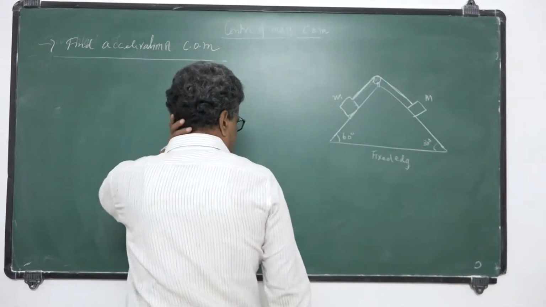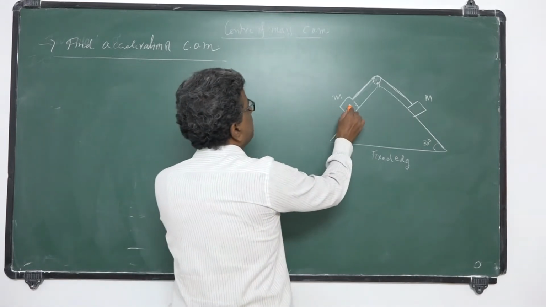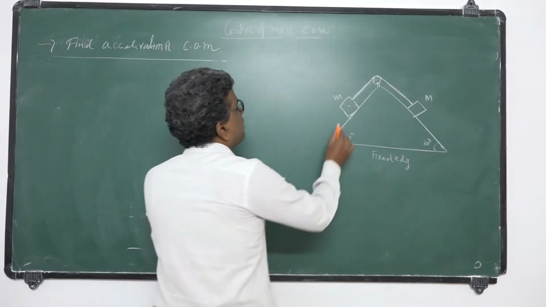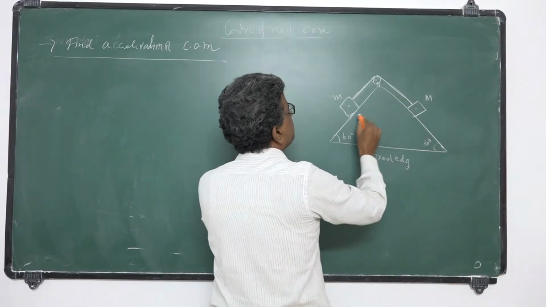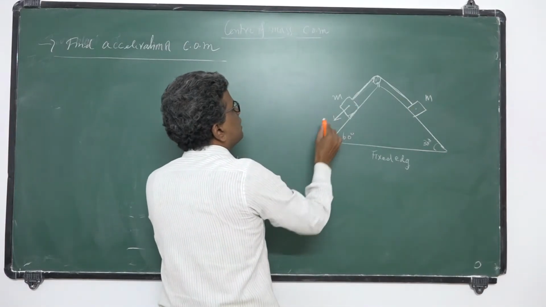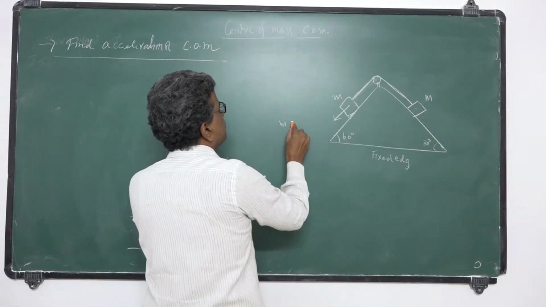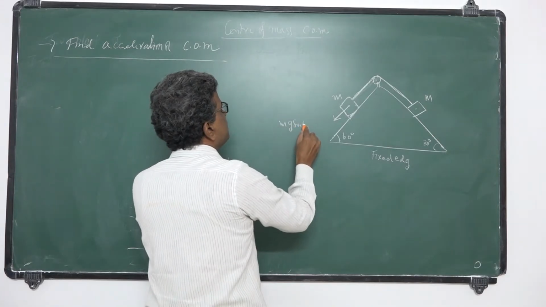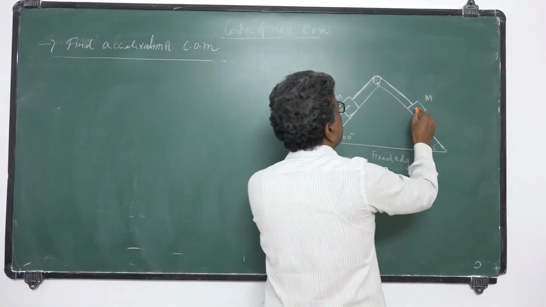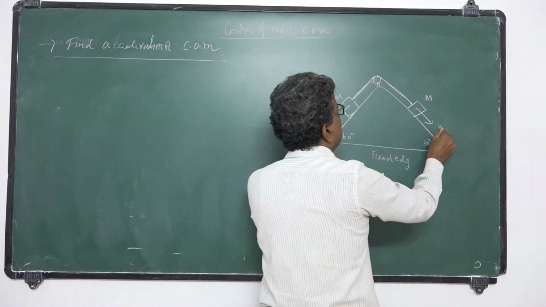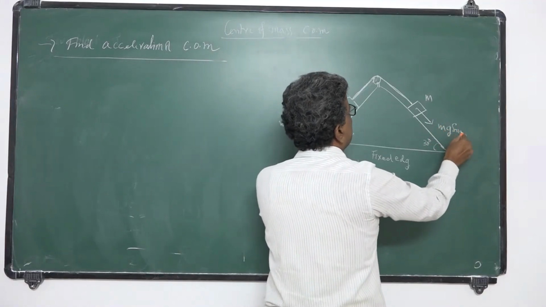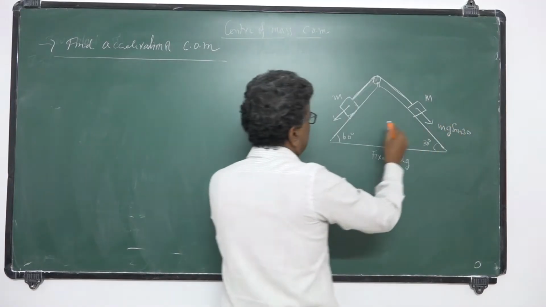So how do you solve it? You first find the resultant acceleration. This one force here is mg sine 60, and this much force acts in this direction. In the other direction, mg sine 30 acts.